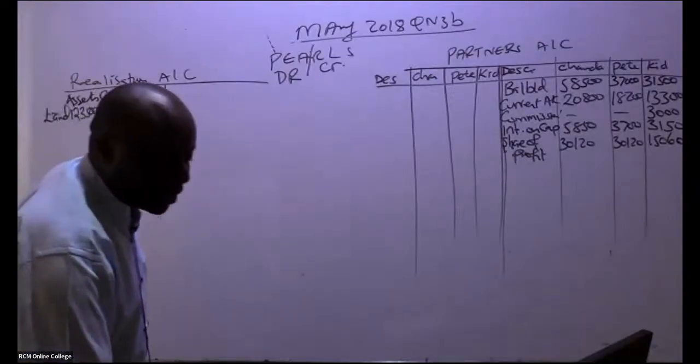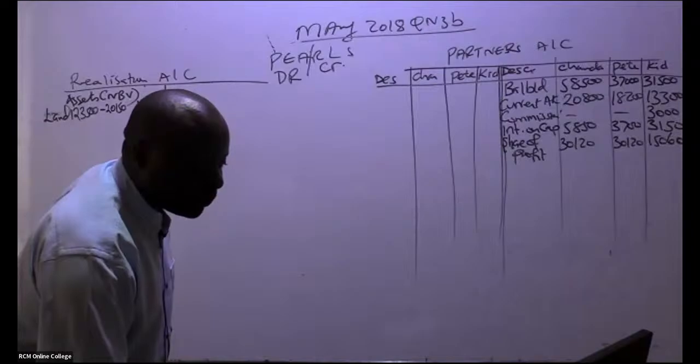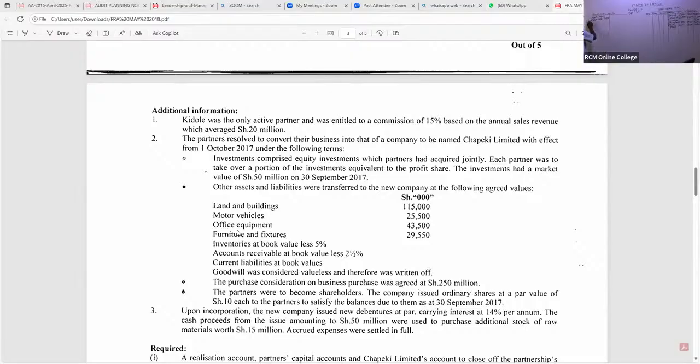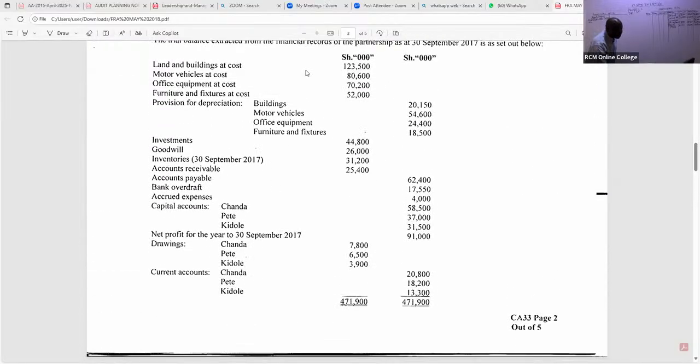The next one that was taken to the new company, my good students, is motor vehicles. So we have motor vehicles, go back to the net book value. The cost that we have here for motor vehicles is 86,000. Are you able to see the depreciation of motor vehicles? Motor vehicle depreciation is here.